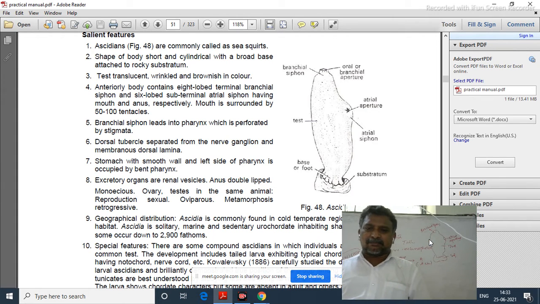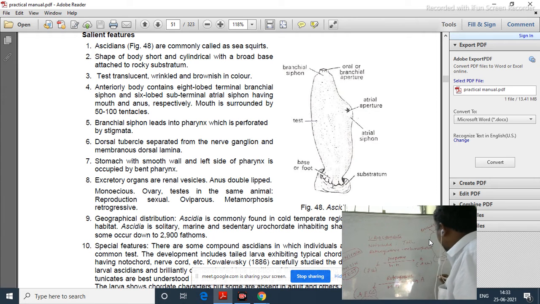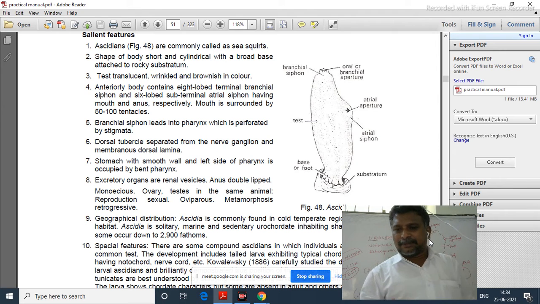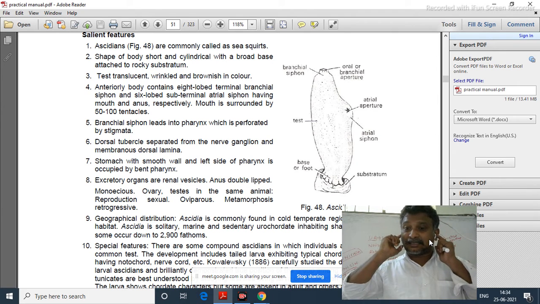In most of the textbooks, the diagram will be like this. Here again are the branchial aperture and atrial aperture. The remaining part is the test. It will be attached to the substratum. That diagram also will be there. But whatever it may be, there are two apertures, the branchial aperture and the atrial aperture.